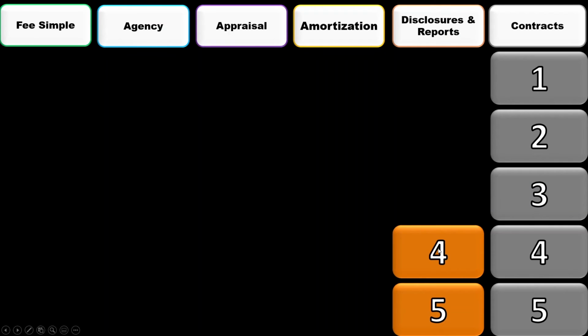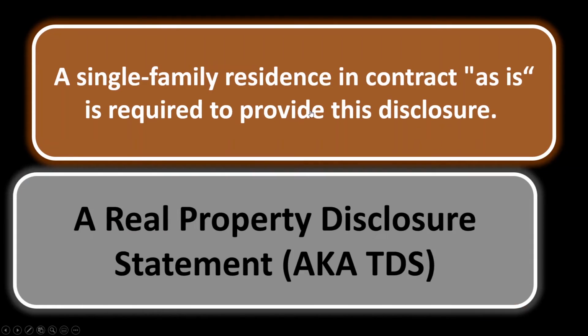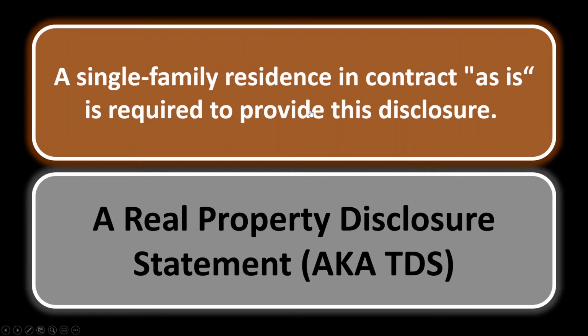Disclosures and reports 4. A single-family residence in contract as is required to provide this disclosure. Well, apparently I already put this in there, but I think it's important. So you should know this by now. What is that most important disclosure called? That transfer disclosure statement has to be provided to 1 to 4 unit properties. And as long as you don't fall within that exemption, it needs to be provided even if you're selling it as is.